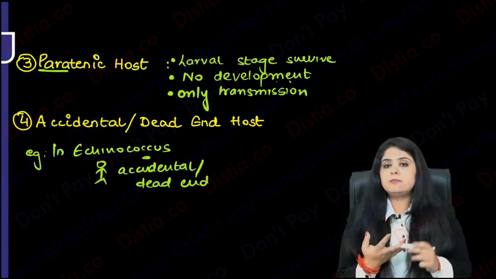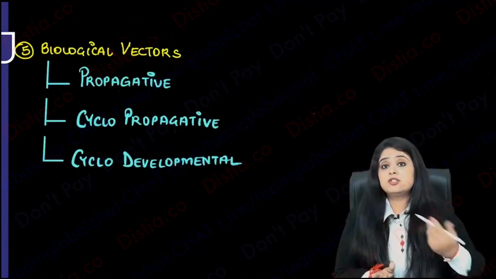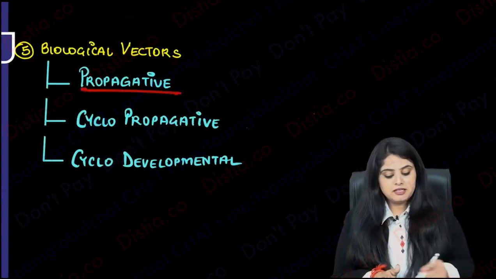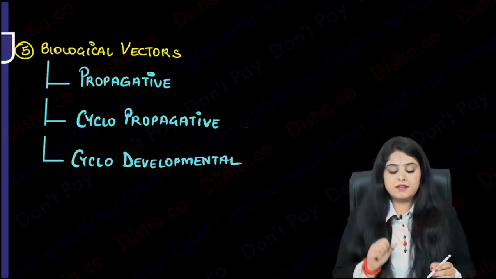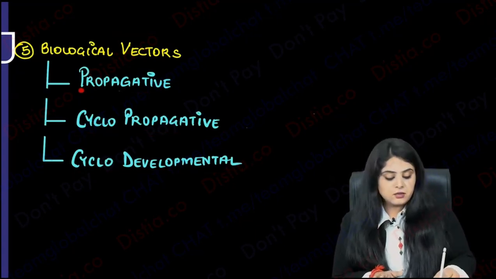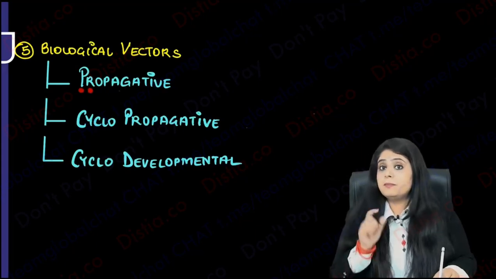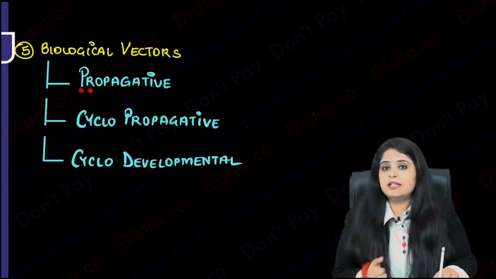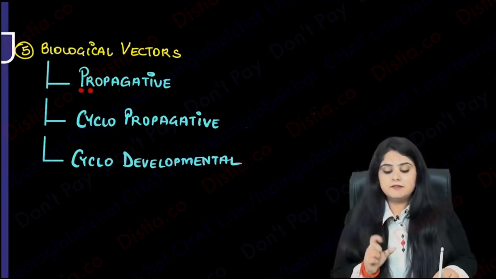Definitive, intermediate, paratenic, accidental. Now we come to vectors. Vectors are the things which are transferring it. So what is it? First look, I can see a lot of words written: propagative vector, cyclopropagative, cyclodevelopmental. I want you to learn something. Propagative vector is the vector in whom replication will occur. So if replication of the organism is occurring in that flea or that louse or that tick, that is a propagative vector.